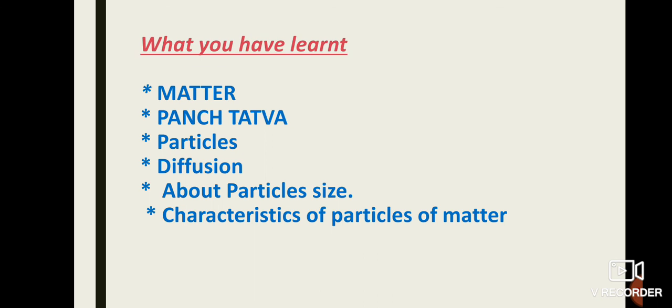Next, we discussed particles, atoms and molecules. Particles are very small things. Atoms are indivisible particles. Molecules are groups of atoms. Next, we discussed the physical nature of matter. First one is matter is made up of particles. We demonstrated one experiment to prove that matter is made up of particles. In that, we defined the term diffusion, meaning the intermixing of particles of two different types of matter on their own is known as diffusion.